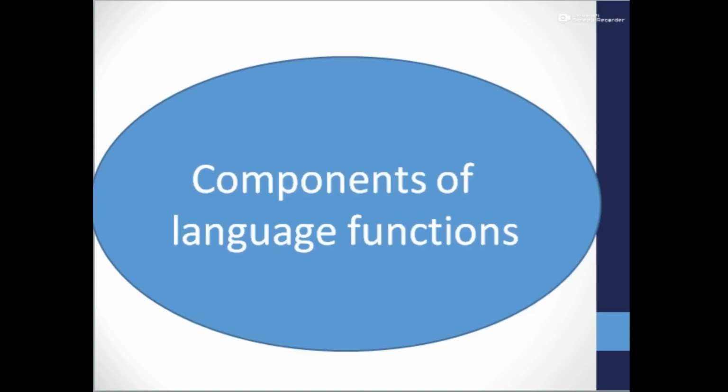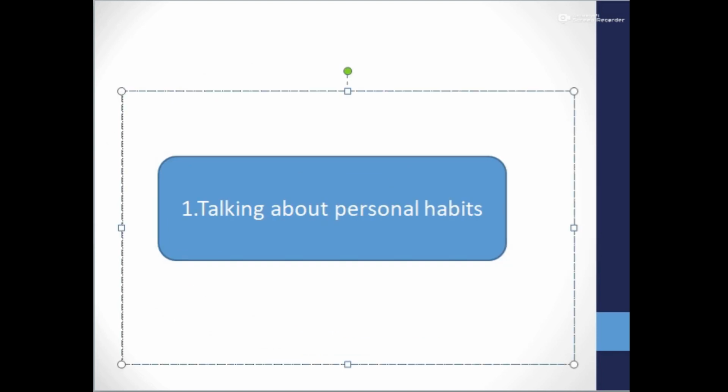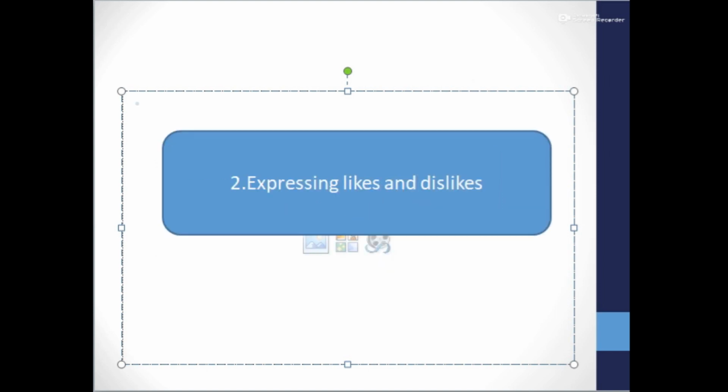Components of language functions. Talking about personal habits. Usually, we are talking with somebody about our personal habits. Everyday habits change a lot. Expressing likes and dislikes. We say, I like this movie. Movie was great. What are the words we can use?